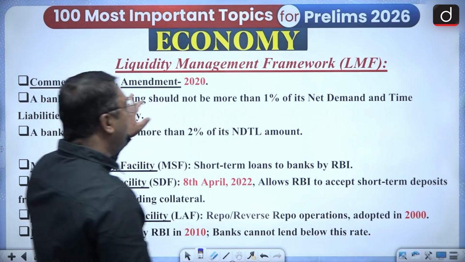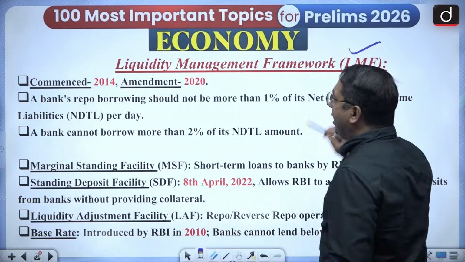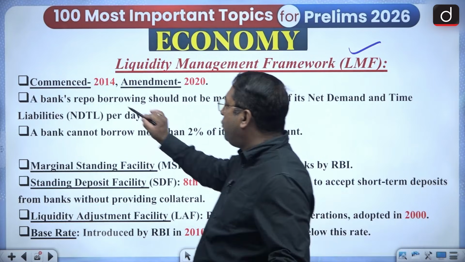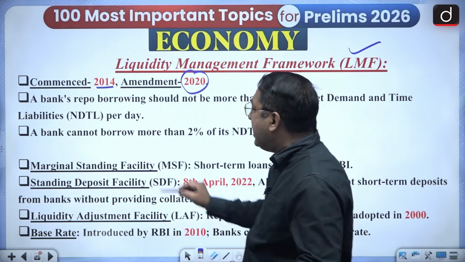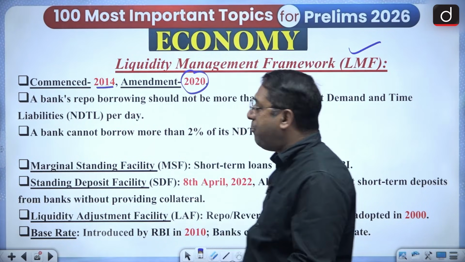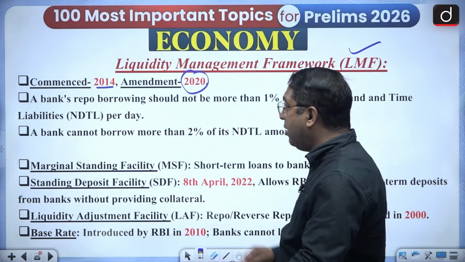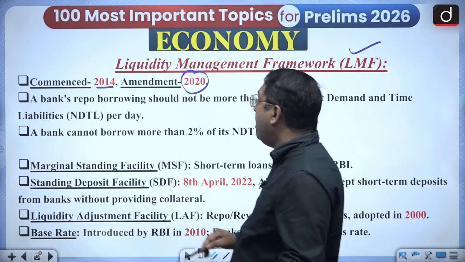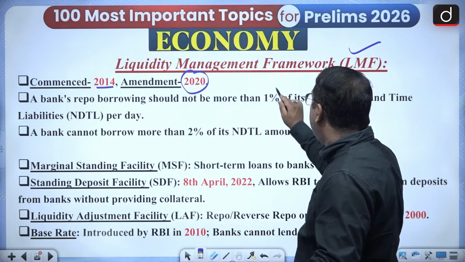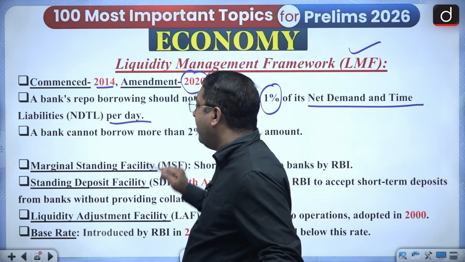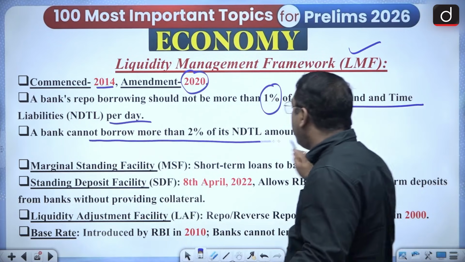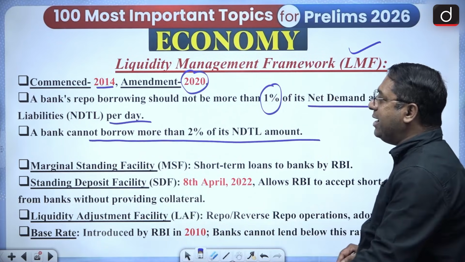Then the Liquidity Management Framework, LMF, this is very, very important. LMF 2014, it commenced, amended 2020, and the bank repo borrowing, repo was what? Repurchasing agreement. The bank's repo borrowing should not be more than 1% of its NDTL per day, and the bank cannot borrow more than 2% of its NDTL account.